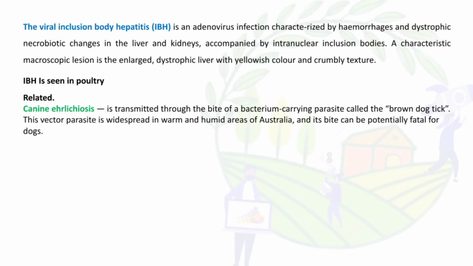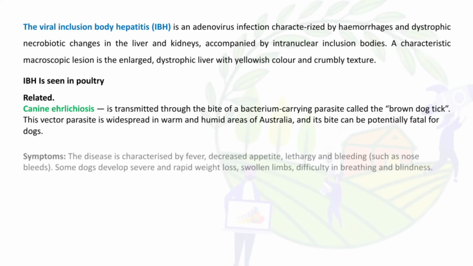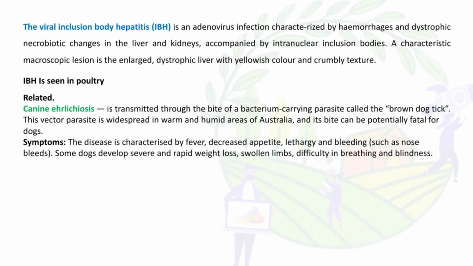It is a vector parasite that is widespread in warm and humid areas of Australia, and its bite can be potentially fatal for dogs. The symptoms include fever, decreased appetite, lethargy, bleeding. Some dogs also develop severe and rapid weight loss, swollen limbs, difficulty in breathing and blindness.